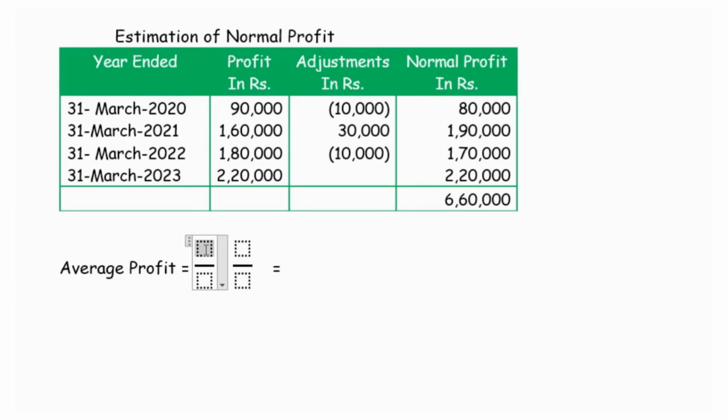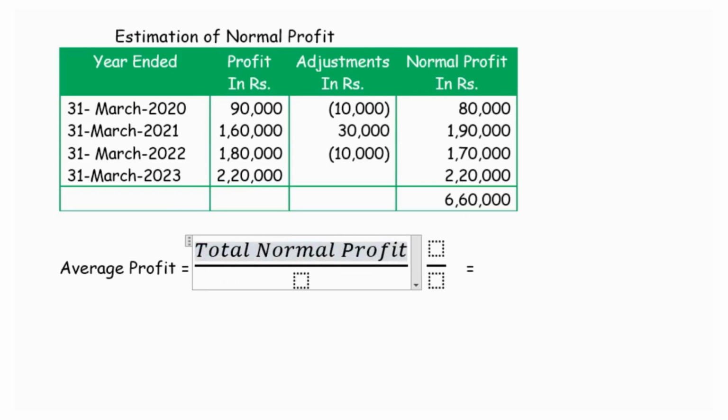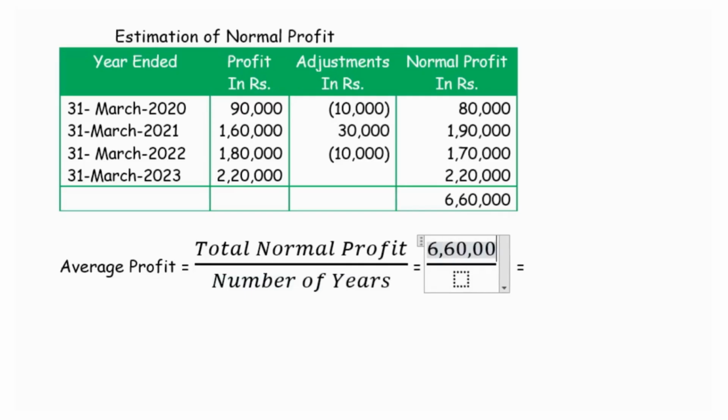It is nothing but the total normal profit divided by the number of years. The total normal profit we have estimated in the above table is 6,60,000 for 4 years.